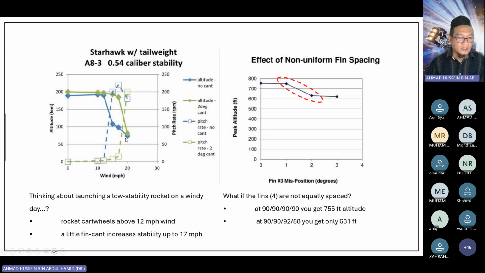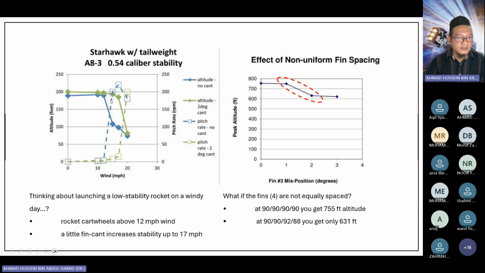For example, if you have a cant angle, the blue one is without canting the fin, and the green one is when you cant the fin. You see here, the rocket can sustain the altitude even at a higher crosswind speed. For example, for the blue one, at 10 meters per second wind speed, the rocket has already experienced a cartwheel, meaning it's unstable.